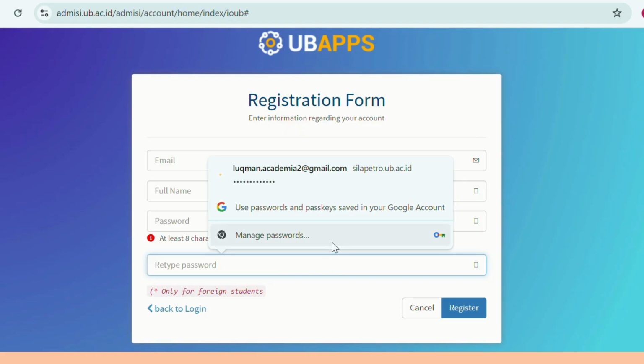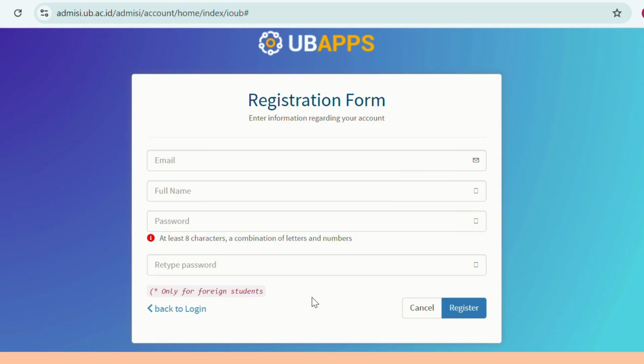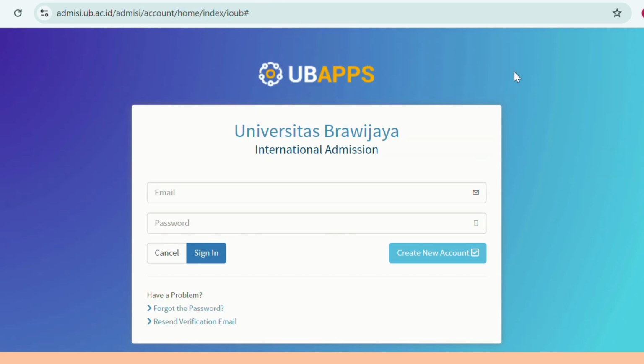All right, now suppose that you have registered. After you fill in all these boxes, click register, and a verification link will go to your email. Please open it and click the link written in the email. Okay, suppose you have verified your email.